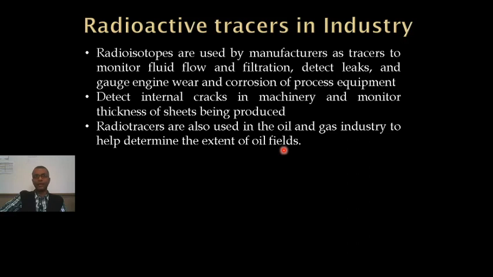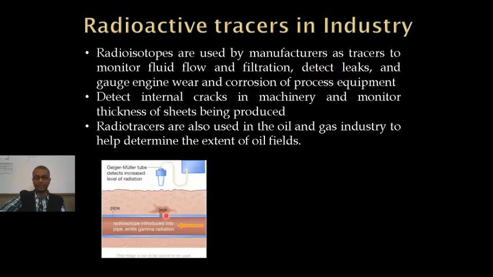Some radioisotope can be introduced into the oil field until it spreads throughout the area, and by monitoring the movement of the radioisotope or the radiations being emitted by it, an idea can be made out about the extent of the oil field. And even in underground oil pipelines, as we talked about, it can detect leaks. So this is one way in which leaks in an underground pipeline can be detected.